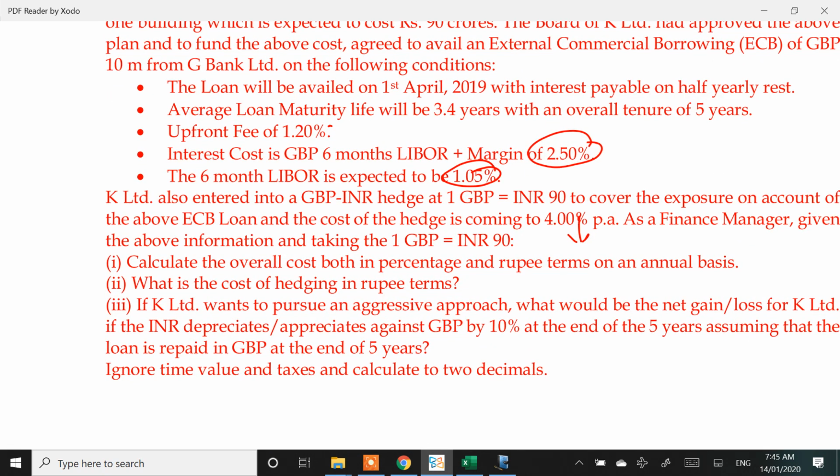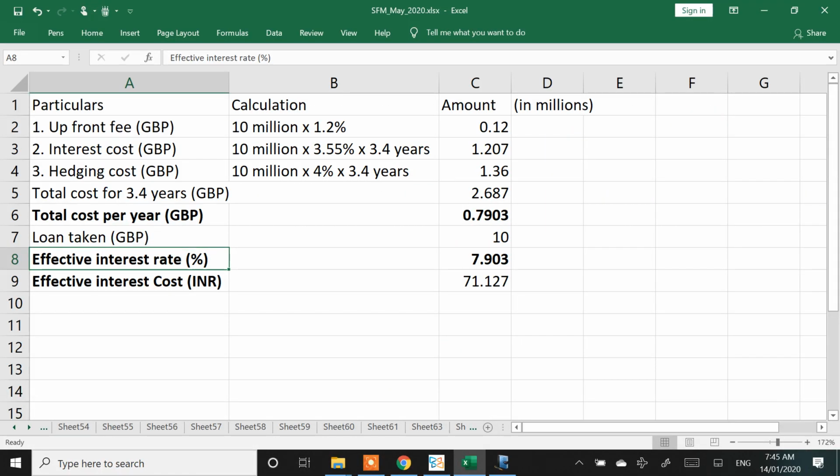What is the overall cost both in percentage and rupee terms on an annual basis? On an annual basis they had asked this. What's the next thing the question is asking? Okay, any doubts on 7.9 and 71 million? This had come in a recent exam. This was asked for a 10 mark or an 8 mark question. Any doubts on 7.9% and 71 million?